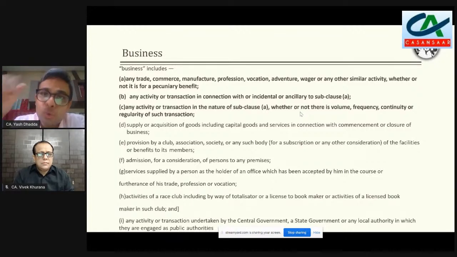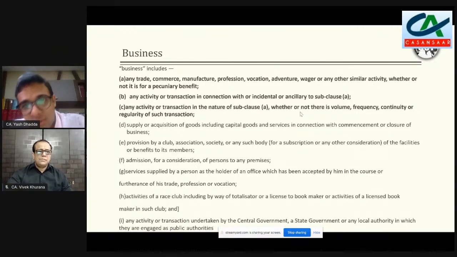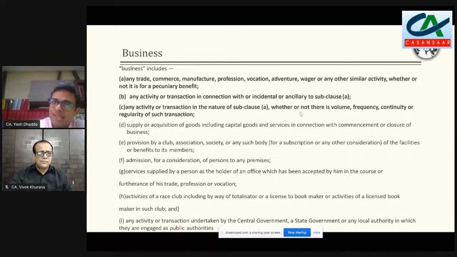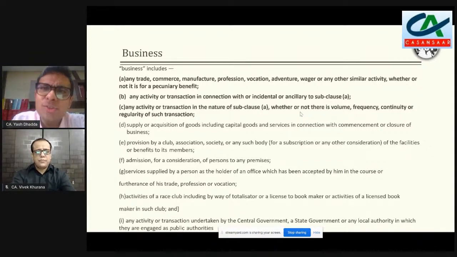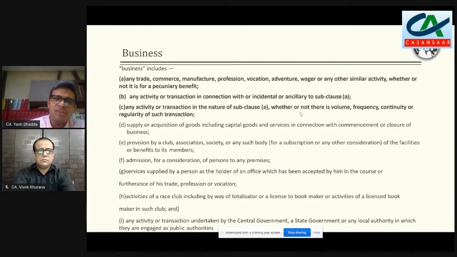So the point is, when we're looking at a charitable institution, an educational institution, anything, we have to look at whether their activity can be covered in trade, commerce, manufacture, profession, vocation, adventure or wager or not. And if the answer is no, that we cannot do that, because giving education is not trade, or commerce, or it is definitely not manufacture. It can be a profession, we will discuss that a little later, or whether it is a vocation or an adventure. So is it covered in all of these or not?